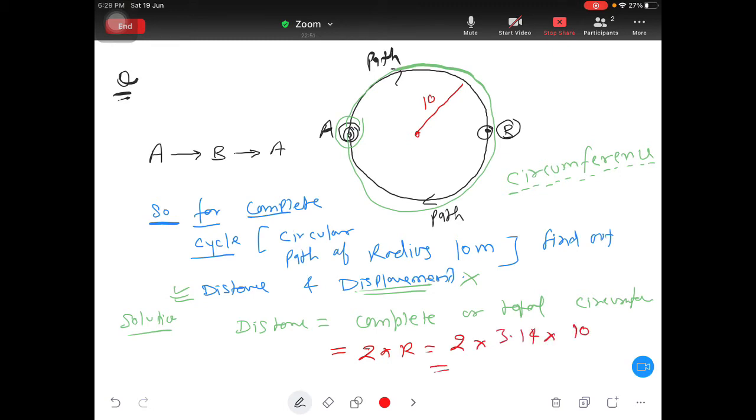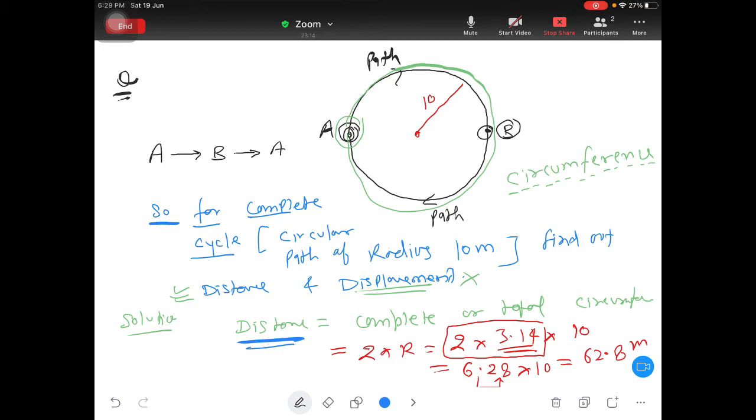So you can see when you multiply this two, just double this answer. It means 6.28 and multiply with 10. So decimal will shift here. So it will be 62.8 meter. So we got our distance as 62.8 meter. That is absolutely correct answer.